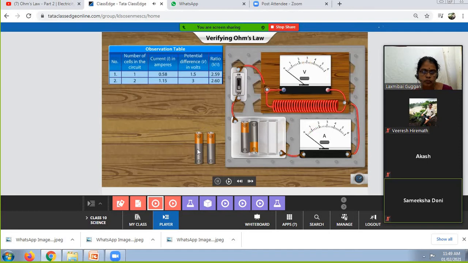Drag another cell to the circuit. Click the switch to turn it on.